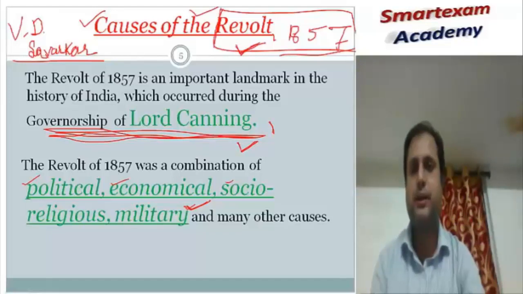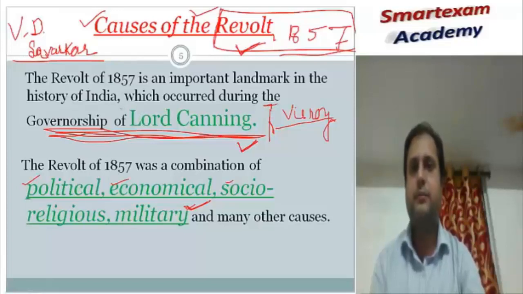He was the last governor general of India, and the first viceroy, because the viceroy title was added after the revolt of 1857.